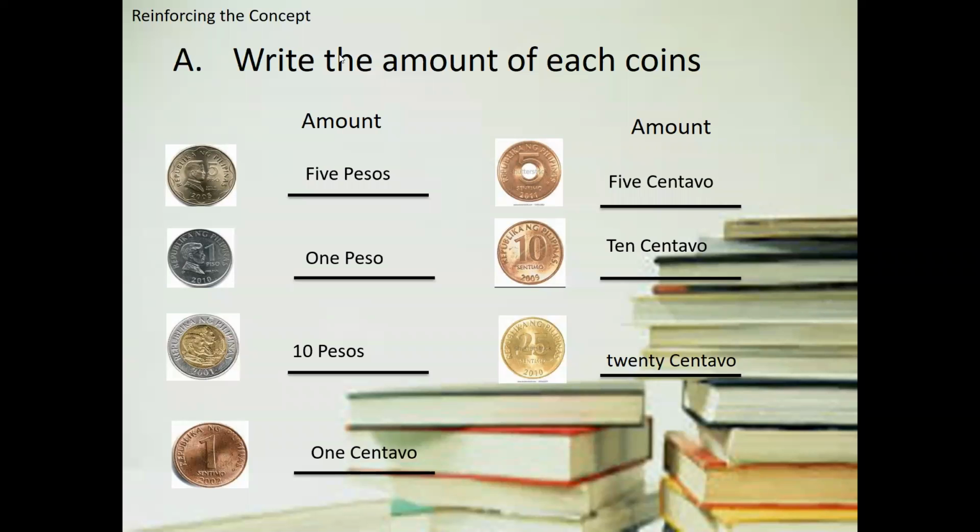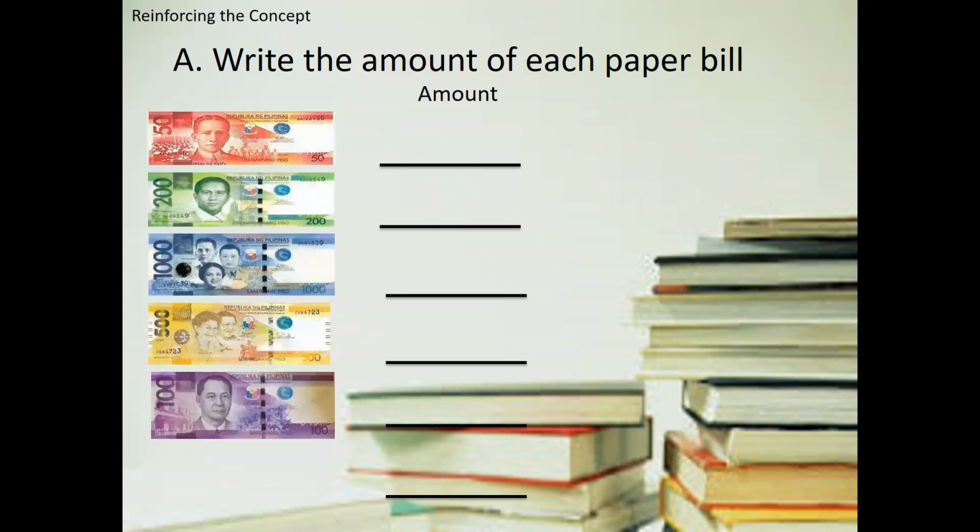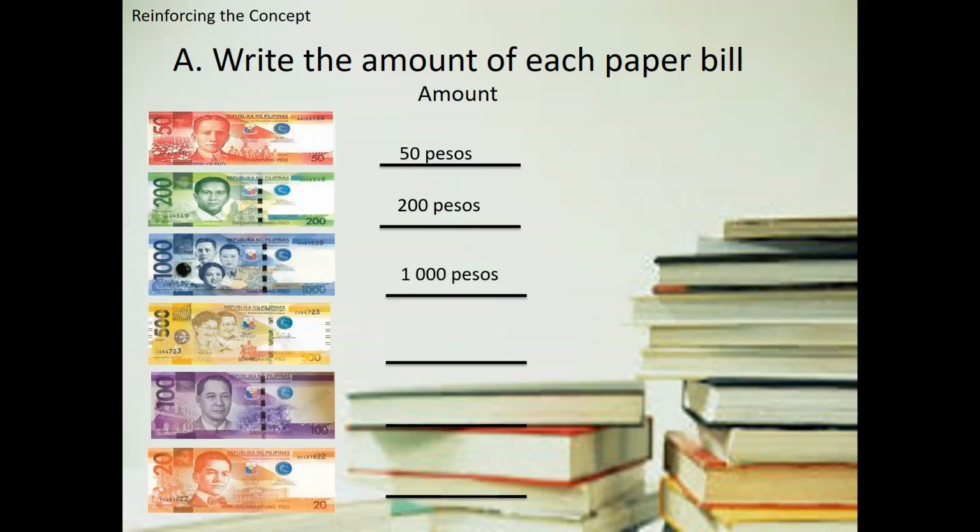The next one is the bills. Let's identify the bills. This one is the bills in the Philippines. The first one is 50 pesos, color red. Next one, the 200 pesos. The third one is the 1,000 pesos. Then we have 500 pesos. Then we have 100 pesos. And then we have 20 pesos.